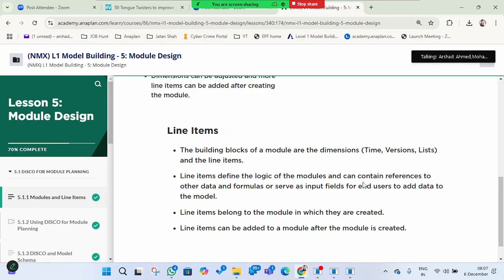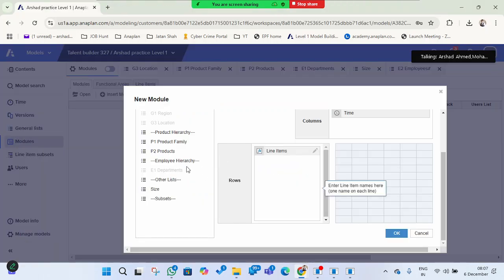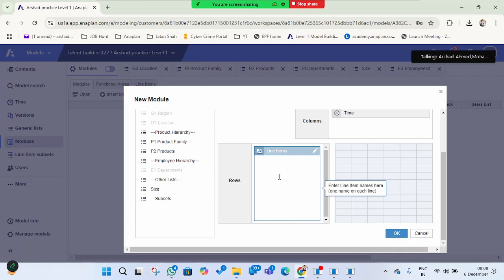The logic of modules can contain references to other modules and formulas. As I mentioned, we can have data and formulas in that. Line items belong to the module in which they were created. Because in the module there are multiple line items we can create, each belongs to that particular module. Line items can be added to a module after the module is created, which I mentioned. It is not restricted to whatever you give at the start.